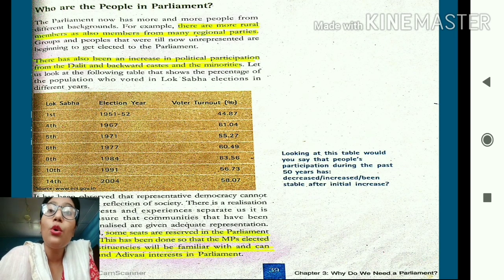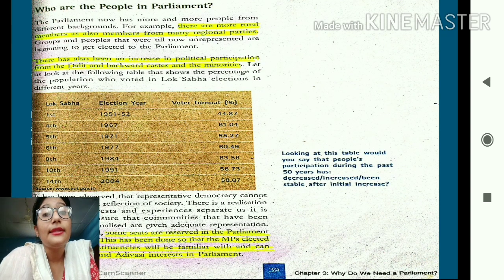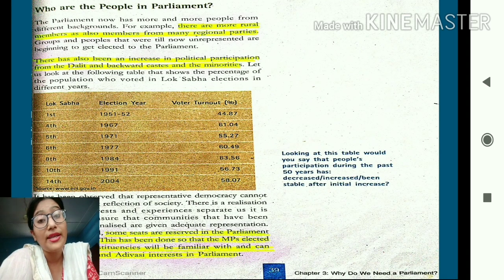So students, there has also been an increase in political participation from the Dalit and backward caste and the minorities. Initially students, the participation of the backward classes of people in parliament was very less, but now in today's world there has been a greater participation in parliament from the members belonging to the Dalit, that means the scheduled caste, and other minority groups of people. That means all these people are now finding their place in parliament. They are also getting a chance to be represented in the parliament.